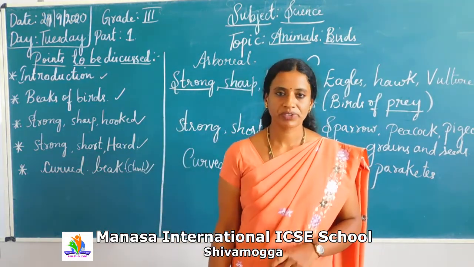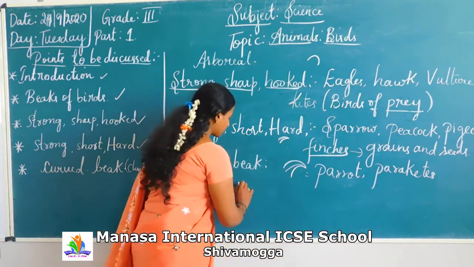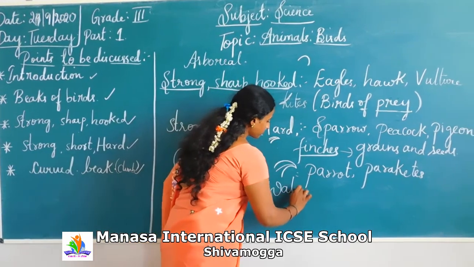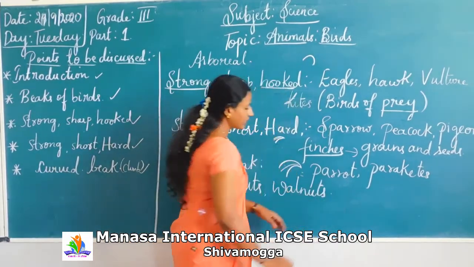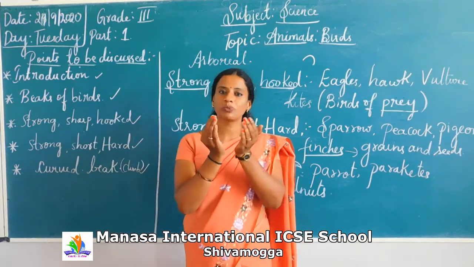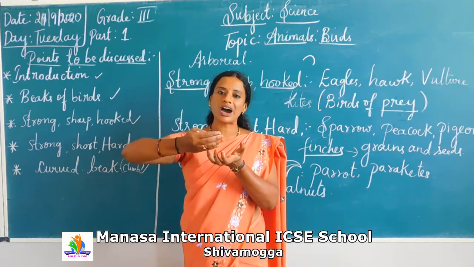Why? Because these birds feed on nuts, and also walnuts, the nuts which are enclosed in a shell. The shell has to be ruptured and then they feed on the nut which is present inside the hard shell.